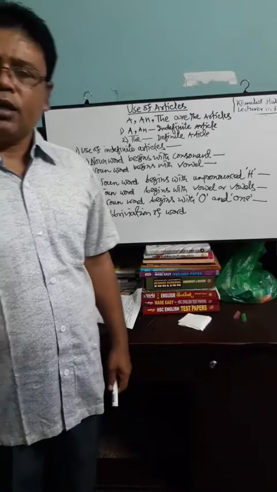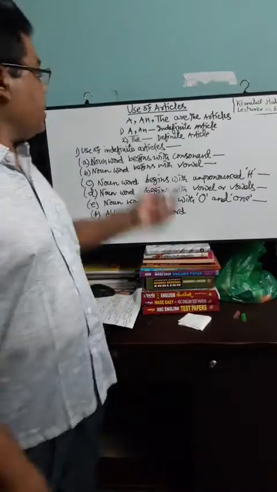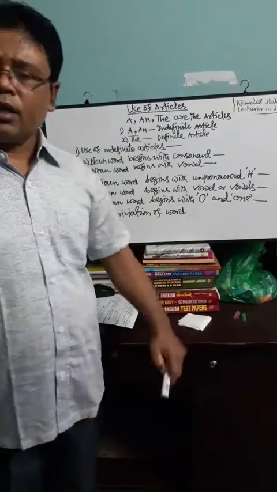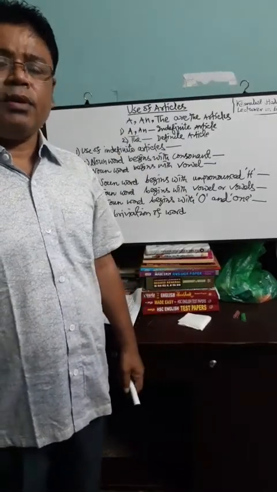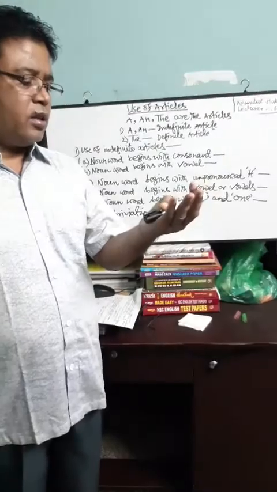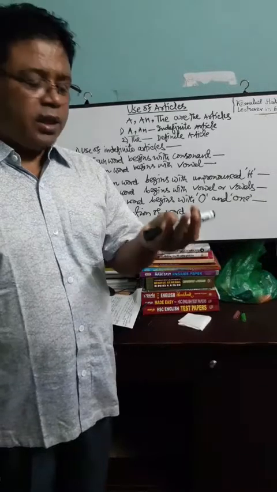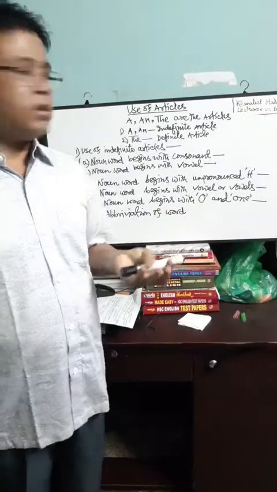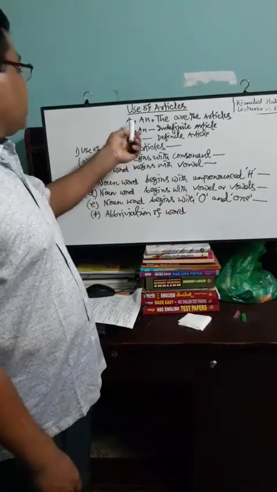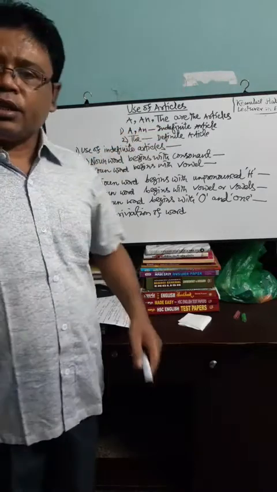But there is a difference between adjective and article. Adjectives have their degrees, such as positive degree, comparative degree, and superlative degree. But on the other hand, the articles A, AN, and THE don't have.